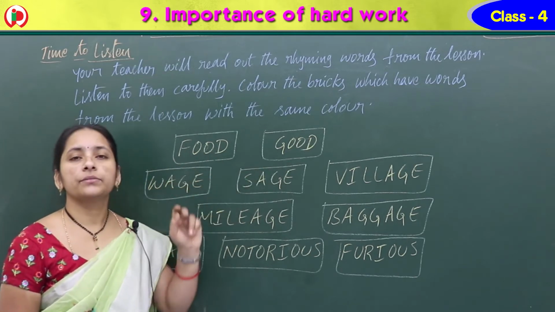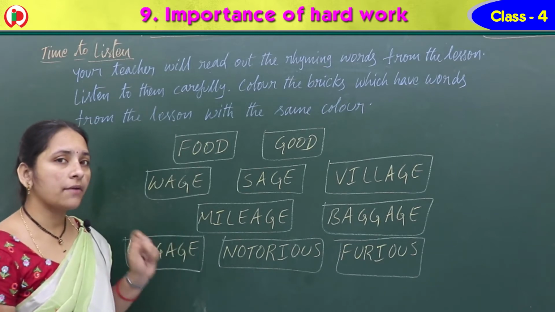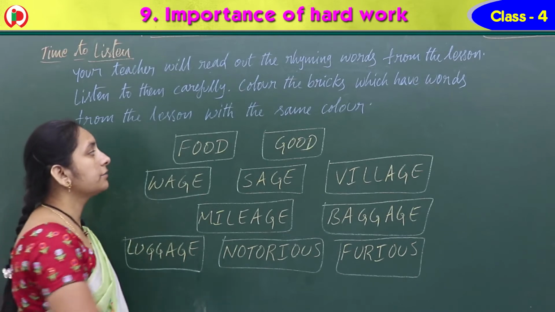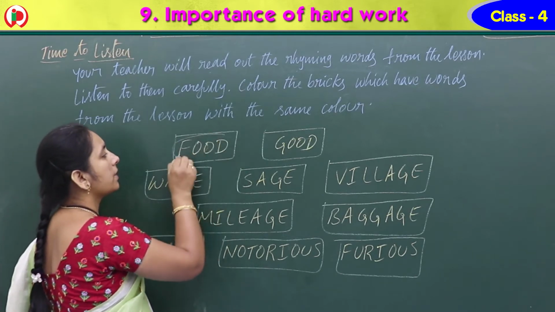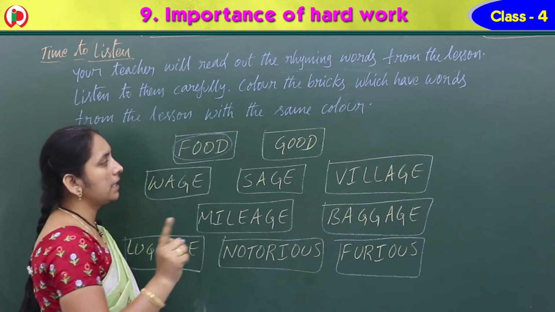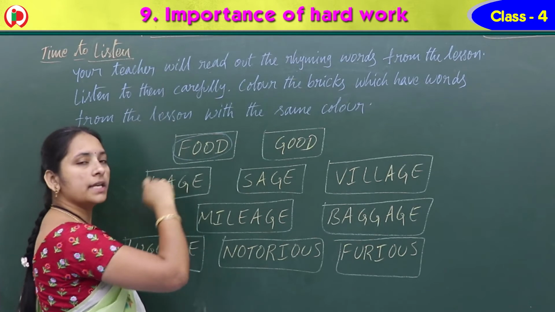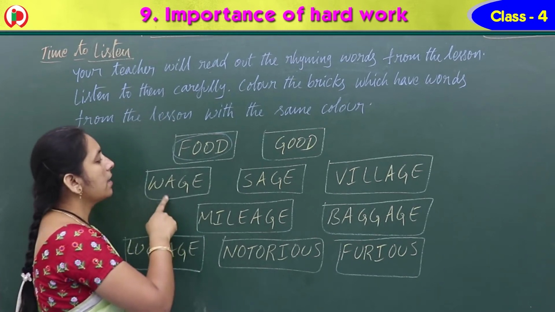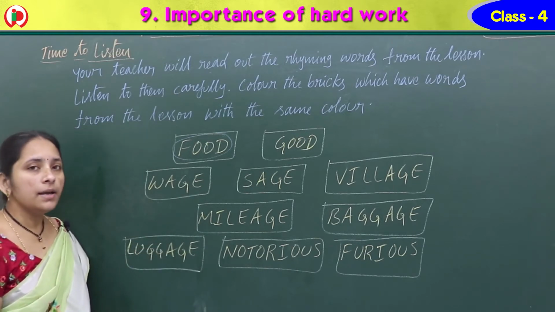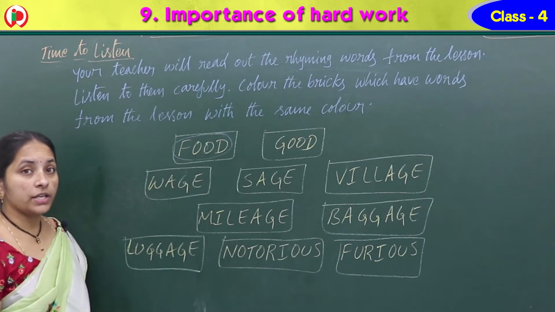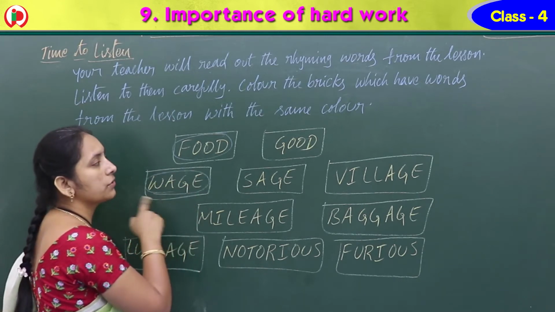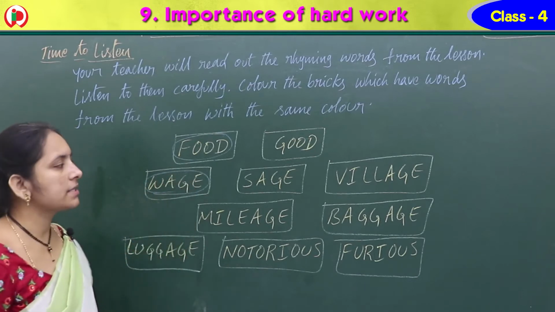Now, see this one. Food, good. What do we have in the lesson? Food or good? Yes, that is food. So color it. Here I am just circling it, but you must color it. Okay, na? Food, good. So food is the answer. Next one, wage, sage. Which one do we have in the lesson? Yes, wage, wages. So that's why you circle wage and color it. Same color for the food and wage.